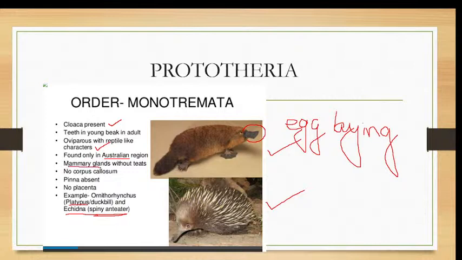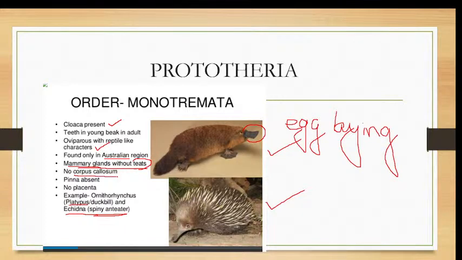Then mammary glands without teats. Teats means nipples. The nipples are absent in the mammary glands. So during nursing the babies, the milk will be ejected from the mammary glands and the babies will lick the milk from the body of the mother. That is the peculiarity of the mammary glands. Mammary glands are present, but unlike normal mammals like humans, monkeys, or cows, they don't have teats or nipples. Then, no corpus callosum.